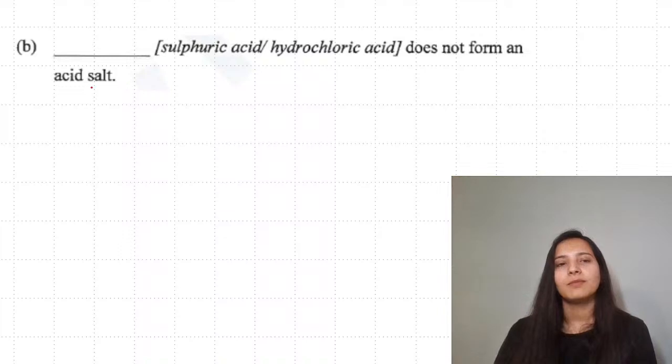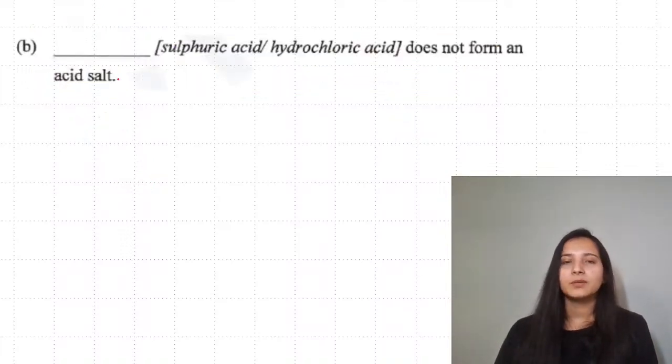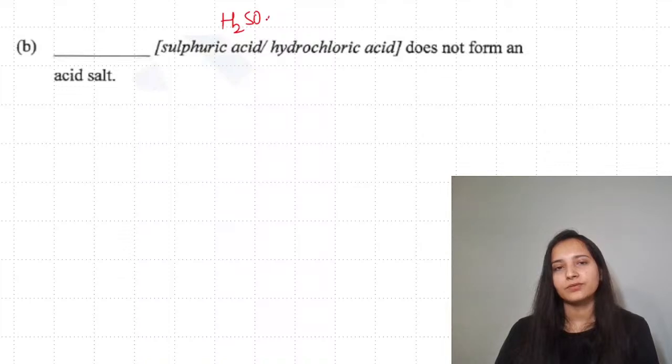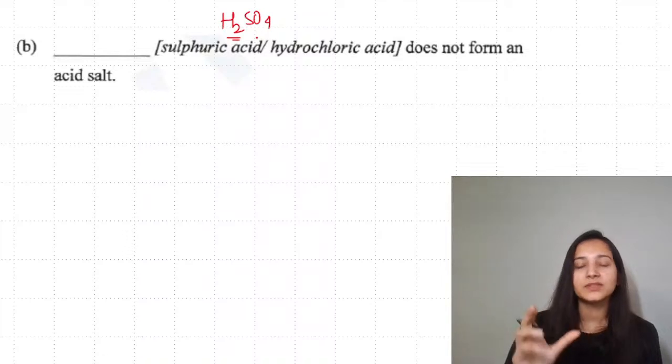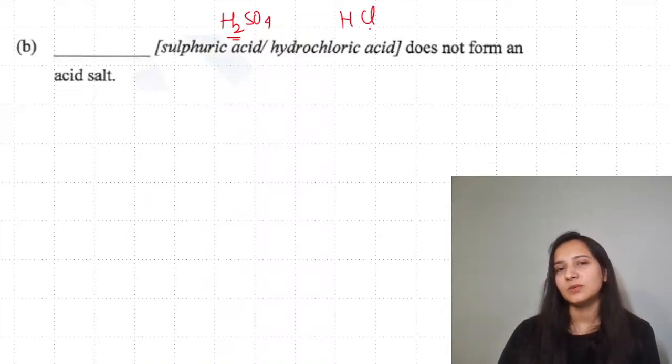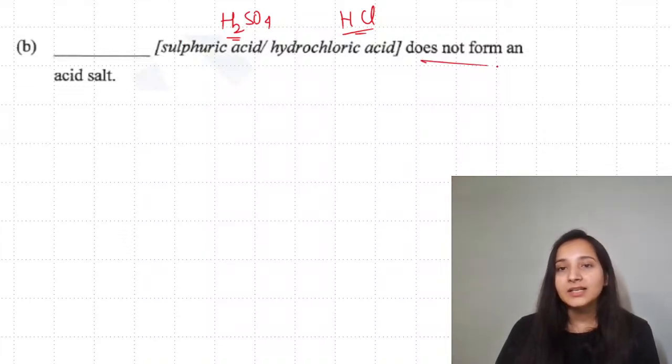Next question. Dash does not form acid salt. Acid salt, I'm telling you n number of times. Acid, normal, basic salt. Learn this. Even if you have not studied acid base salt very well till now, read this part, it is very important. You are getting questions from here. When we speak about sulfuric acid as in H2SO4, you have two hydrogens, which means replacing one and letting one remain over there is possible. HCl has only one, so it does not have the possibility of forming acid salt. So your answer will be hydrochloric acid.